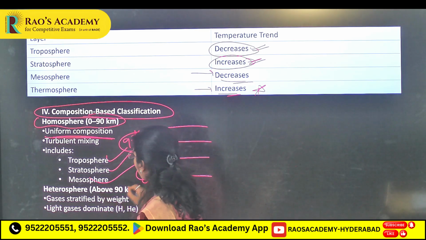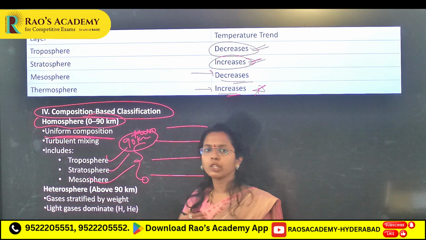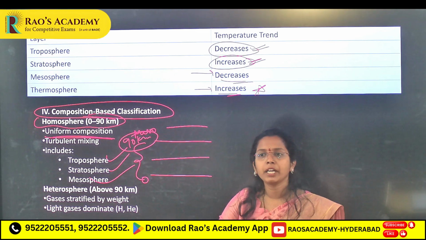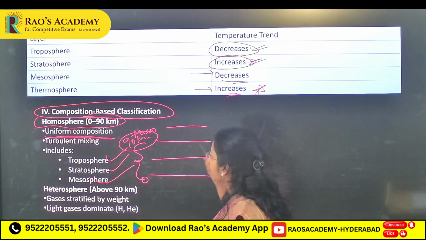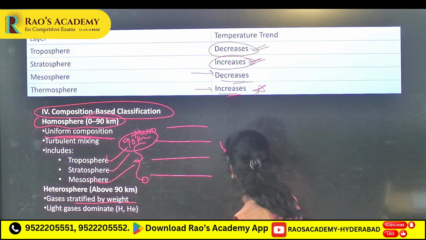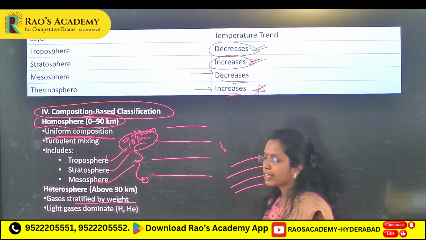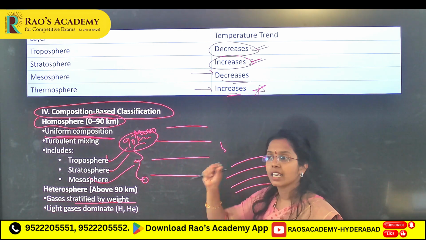Troposphere, stratosphere and mesosphere have uniform composition and are mixed. You will see turbulent mixing in this homosphere. In the heterosphere, gases are stratified by weight. Nitrogen layer, oxygen layer. Based on their weight, gases are stratified.